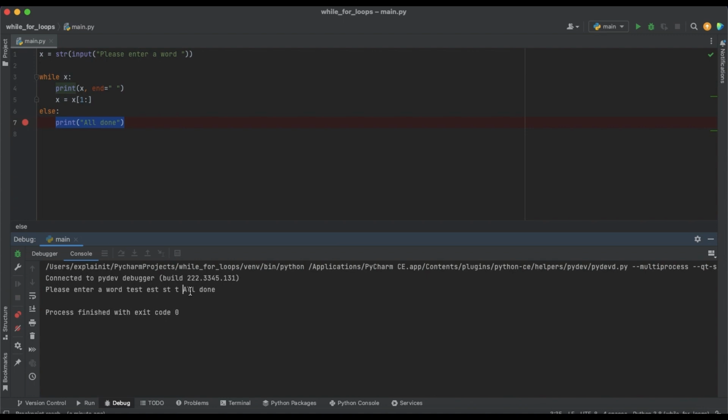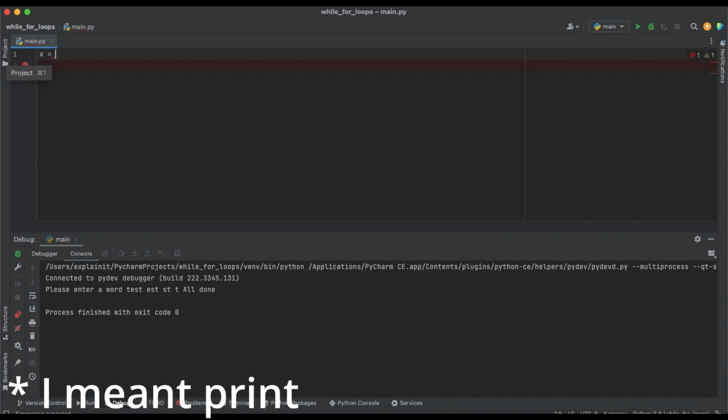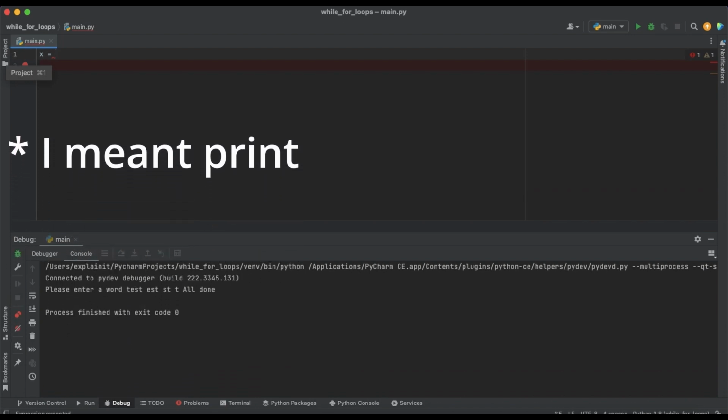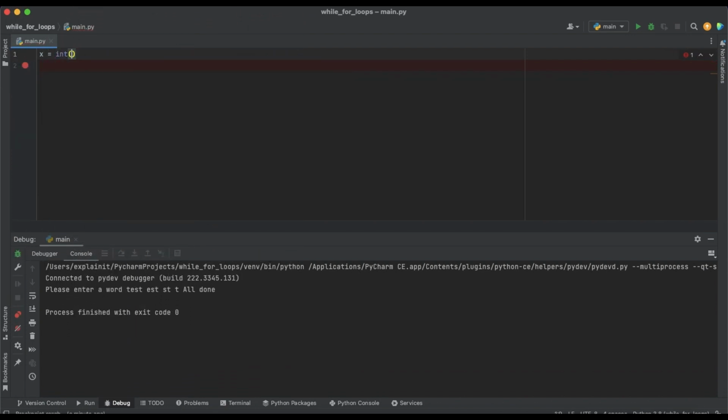So let's create an example for it. I will make a small loop that will skip even numbers. We want the user to input a number, so we write input a number, and then we write our loop while x is not 0. When it is 0, it would be false. If it's not 0, it's true.